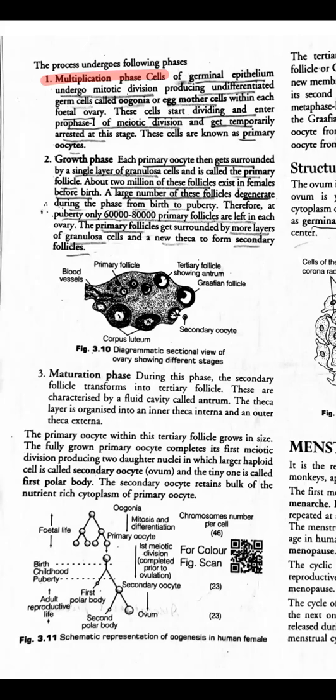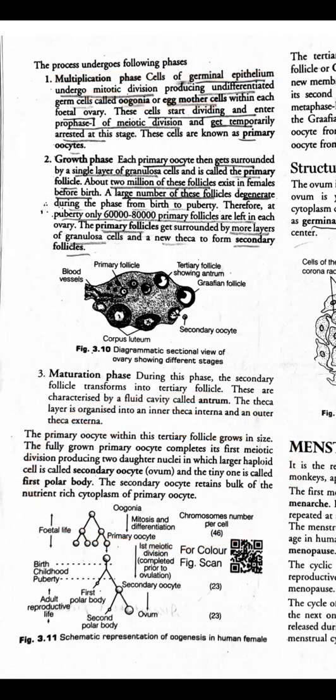In the ovary, the germinal epithelium cells will undergo mitotic division so that it can increase the population of oogonia or egg mother cell. Just like we had sperm mother cell, spermatogonia, in the same way this undifferentiated cell will undergo mitosis to increase the population of egg mother cell or oogonia.